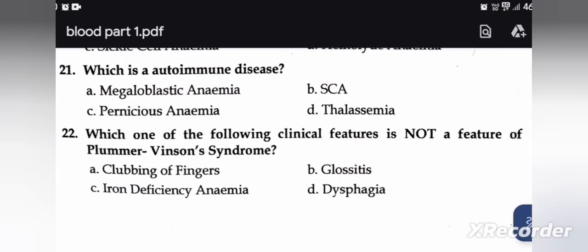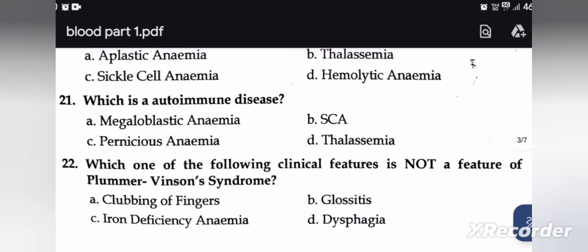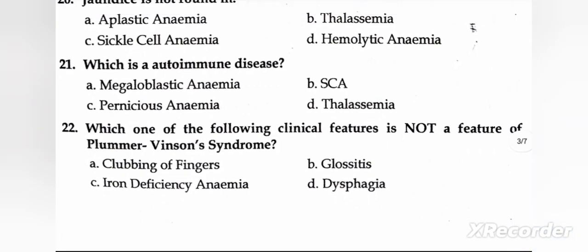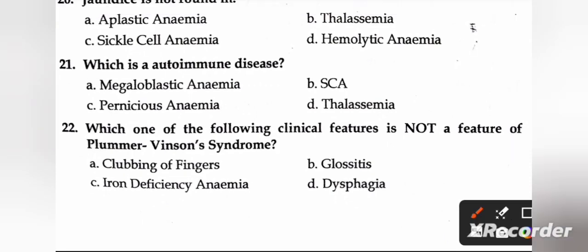Next question: which is the autoimmune disease? Megaloblastic anemia, SCA, pernicious anemia, thalassemia. So the right answer is pernicious anemia. Next question: which one of the following clinical features is not a feature of Plummer-Vinson syndrome? A, clubbing of fingers; B, glossitis; C, iron deficiency anemia; and D, dysphagia. So the right one is A, clubbing of fingers.